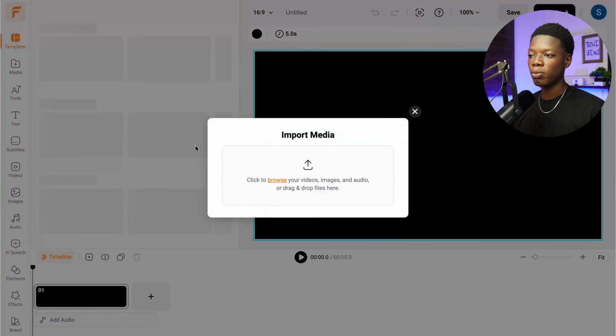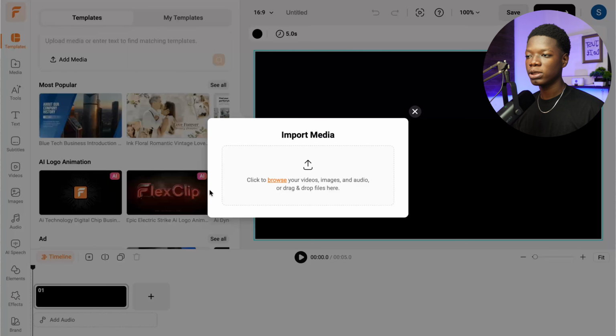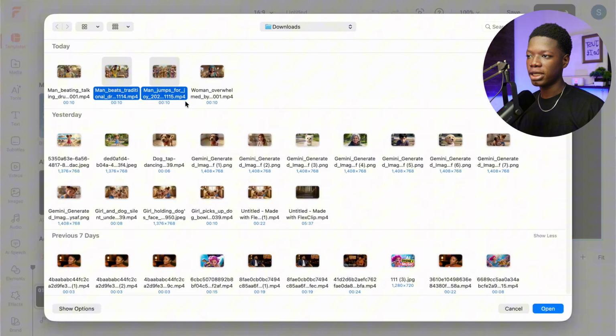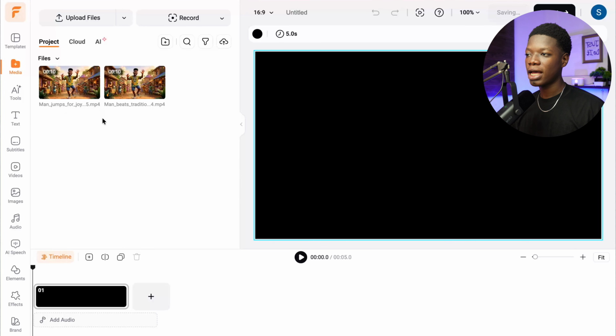This interface is going to pop up and immediately they are going to ask you to upload your footages. So I'm going to click on it real quick. Then upload the 2 videos I downloaded from Google Flow, just like this. As you can see, they are done uploading. So all you need to do now is to simply drag them to the timeline.